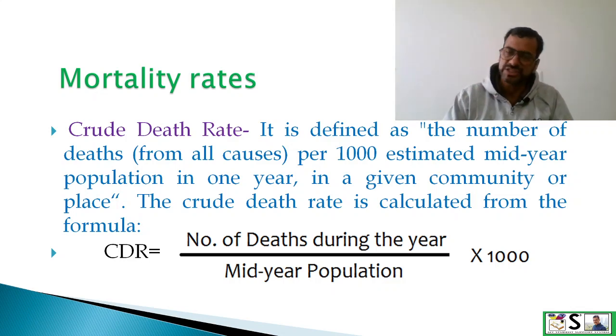The whole year population increases. So, as an average, we take mid-year population, the population which is at the end of June and starting of July. So, we can take average of June and July. That is known as mid-year population, and multiply it by 1000, then we get our crude death rate.